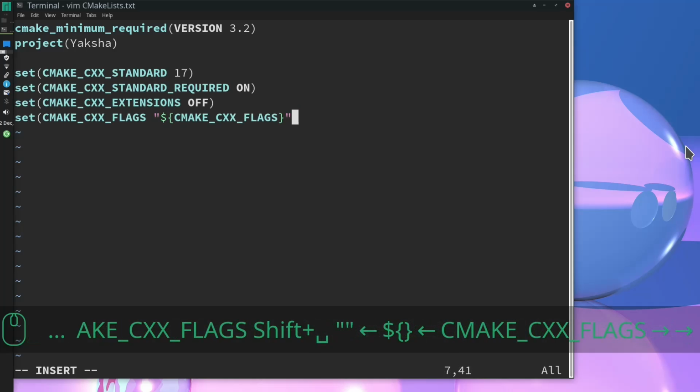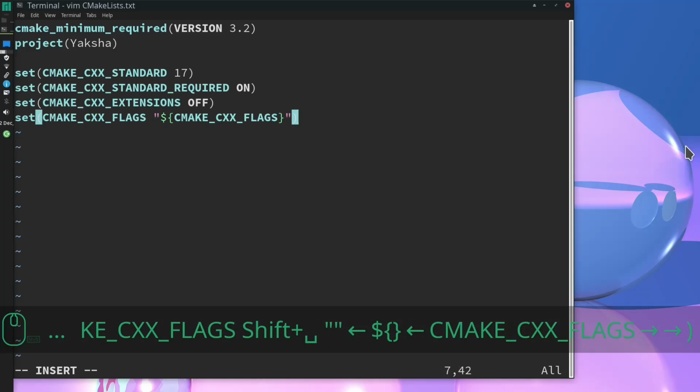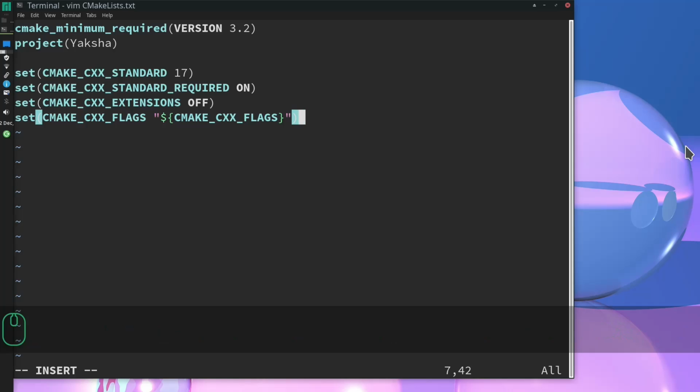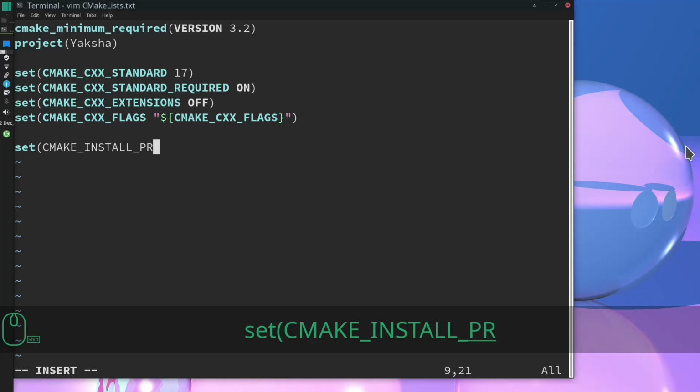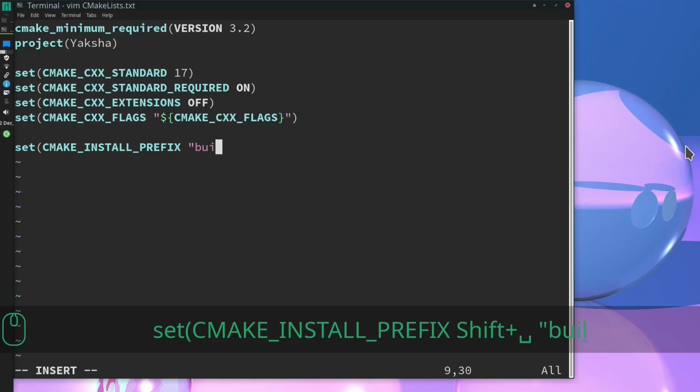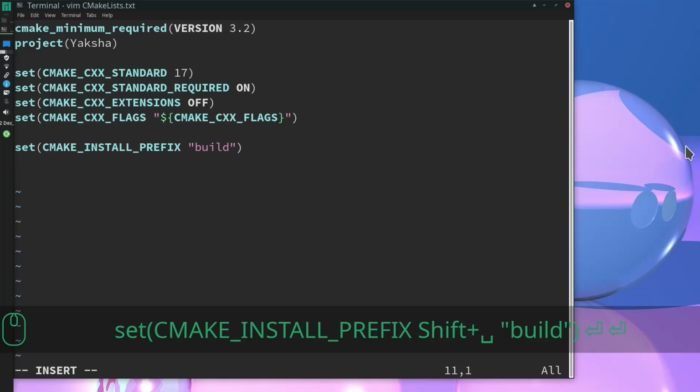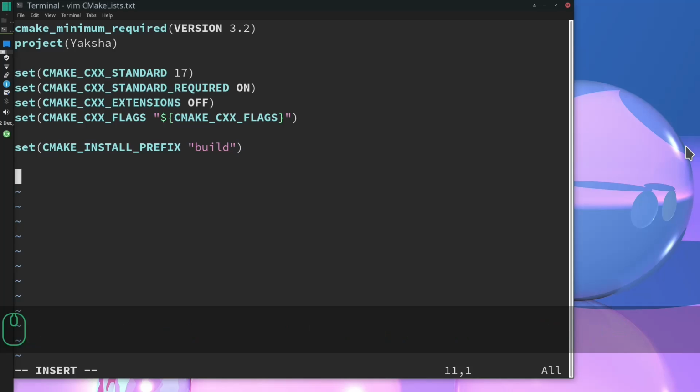All right. So I have set up the flags here, which basically say that we are going to use the C++ standard 17 and allow us to read the environment variable CMAKE_CXX_FLAGS as well. The install prefix is going to be build. This is fine. Fairly straightforward stuff.